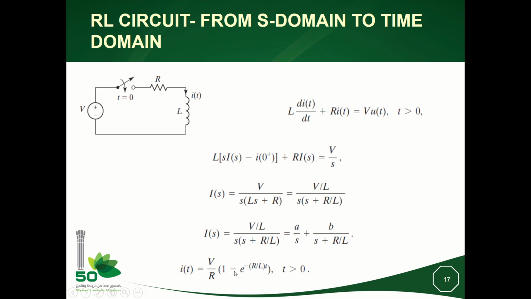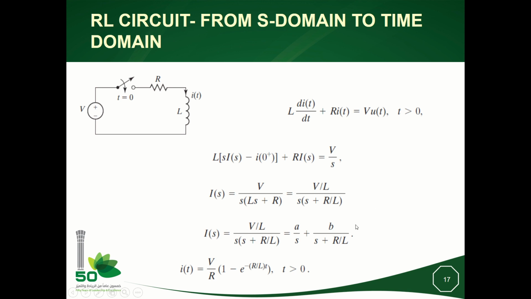Okay, so now we have been successful in writing the solution of this differential equation by going to the frequency domain. How can we go from continuous time to the frequency domain? We compute the Laplace transform in both sides of this differential equation.